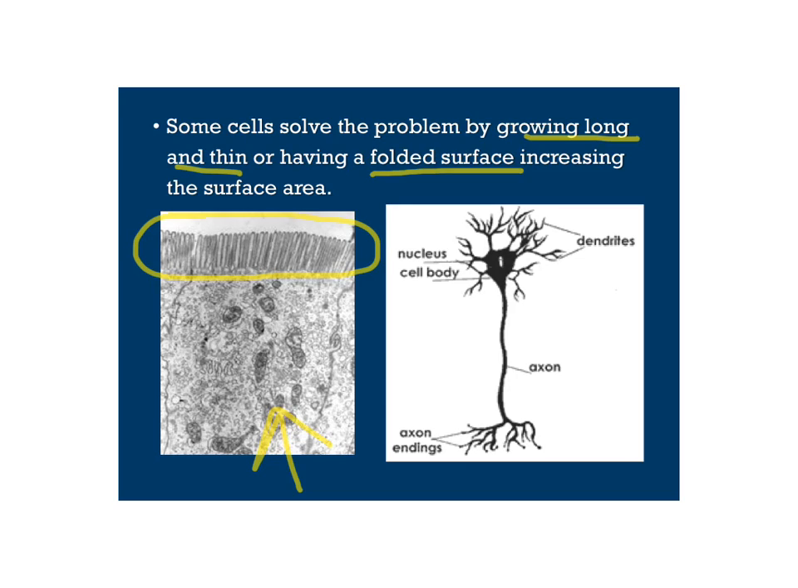Another example here, this is a nerve cell, a neuron, and neurons can be quite large. There's one neuron that connects your big toe with your spine. That's a very big cell, but it's very, very thin. It has this long part called an axon, and because of that long thin part, it can grow quite large and still have enough surface area to get rid of waste and to gain nutrients.